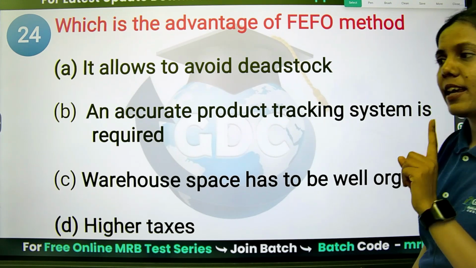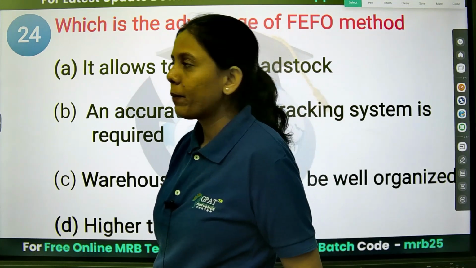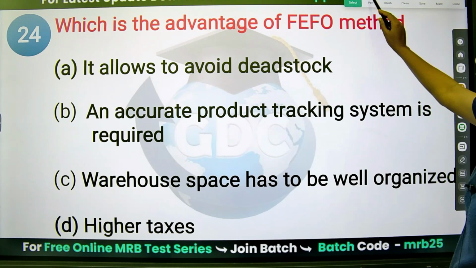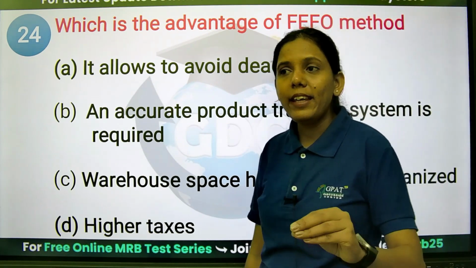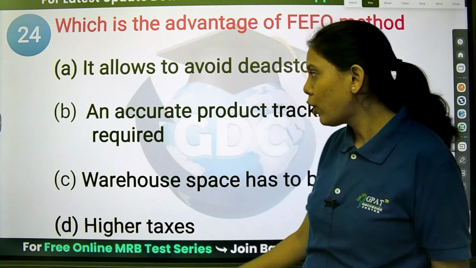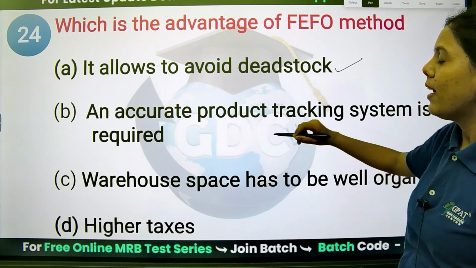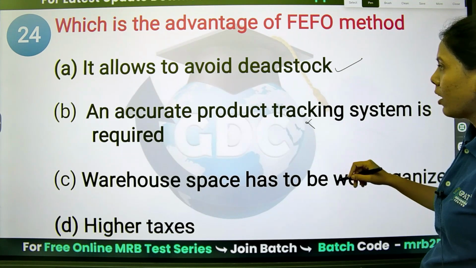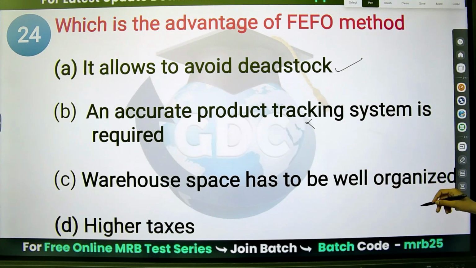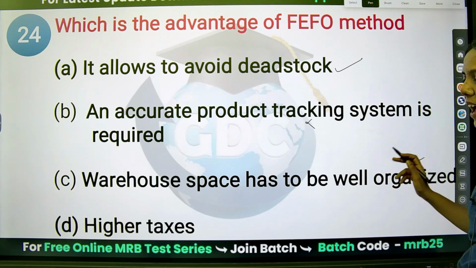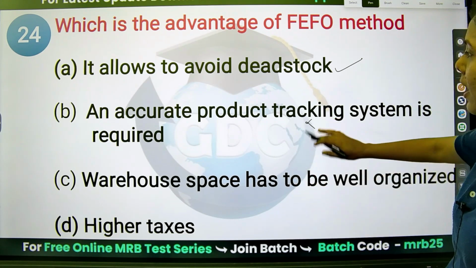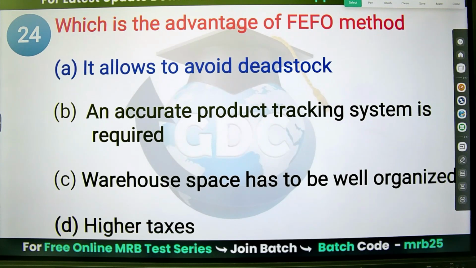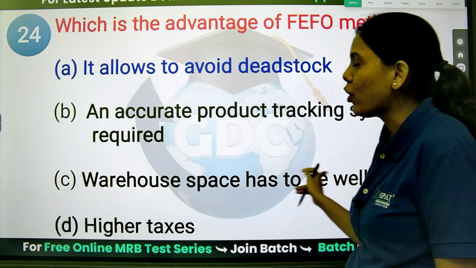Which is the advantage of FEFO? That is first expired, first out. It allows to avoid the dead stock. Yes, if you do not keep the expired material, the dead stock will not be there. An accurate product tracking system is required? No. Warehouse space to be well organized and higher taxes? These are not related. It allows to avoid the dead stock. That is the advantage of FEFO.